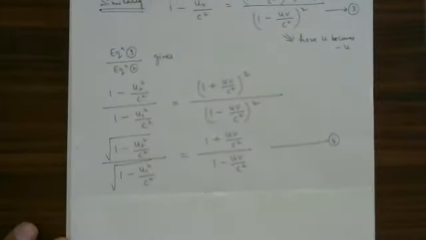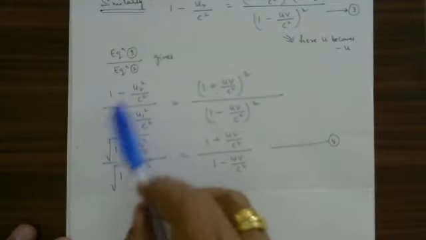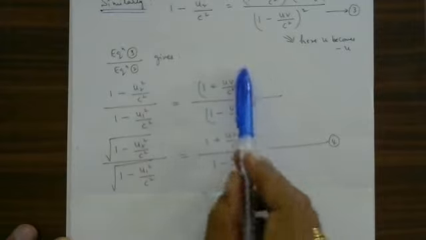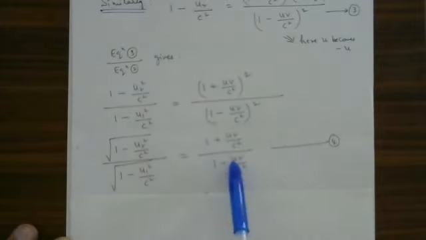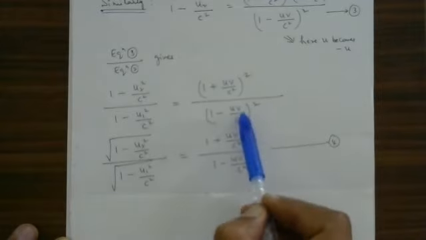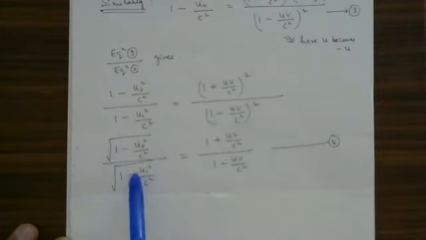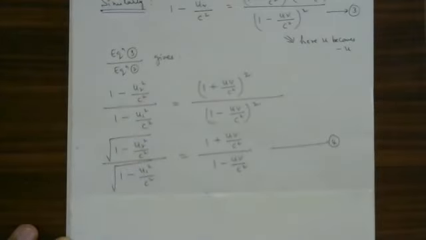Therefore, taking the square root on both the sides. Here the whole square is not present, so I will take the square root for this, square root for this. If I am taking the square root on the right hand side, I am supposed to take the square root on the left hand side. Here also, here also. That is equation number 4.